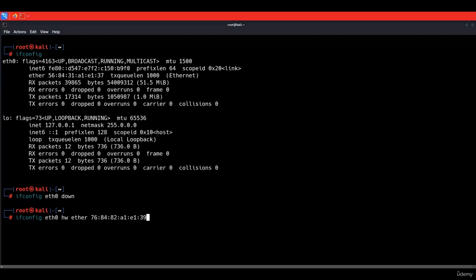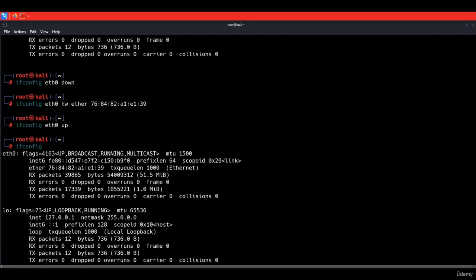Then I'm going to hit enter, and again, ifconfig eth0 up to re-enable the interface. And if we see the MAC address by typing ifconfig, now we can see the MAC address has been successfully changed. So this is just a brief example of what you will learn from this complete course.